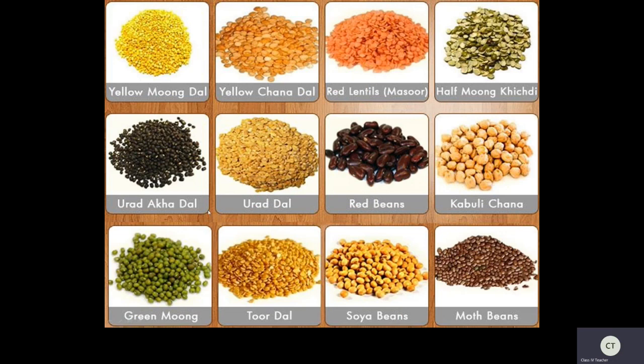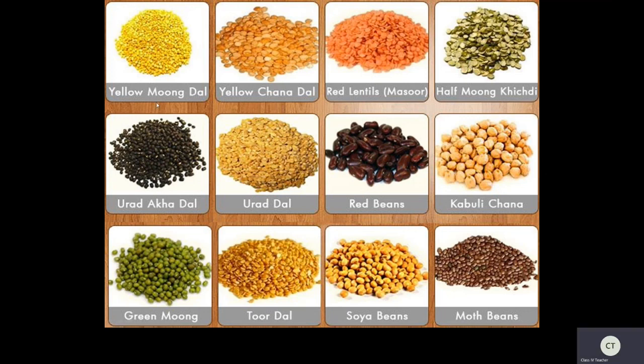Now see children, are all seeds the same? If you see, these are lentils, all these are some dals. Have you seen, are all looking alike? No, they are not alike. See here chana. If you put this into the soil, you'll get a new plant. Any of these seeds, if you put them in, you'll get a new plant. See this green moong dal. You know the sprouts, children? Yes, you can prepare them from this, right? So are all the same, or are they looking the same? No. They are in different sizes, different shapes and also different colors.